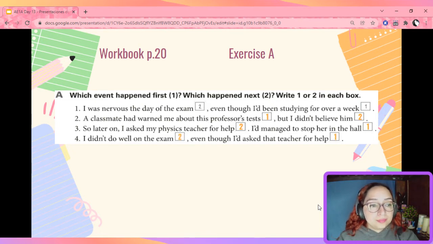Now, if you notice, the first event, what happened before, is using past perfect or even past perfect continuous. And the second event, what happened later, is using simple past. So remember this. Now, let's continue.